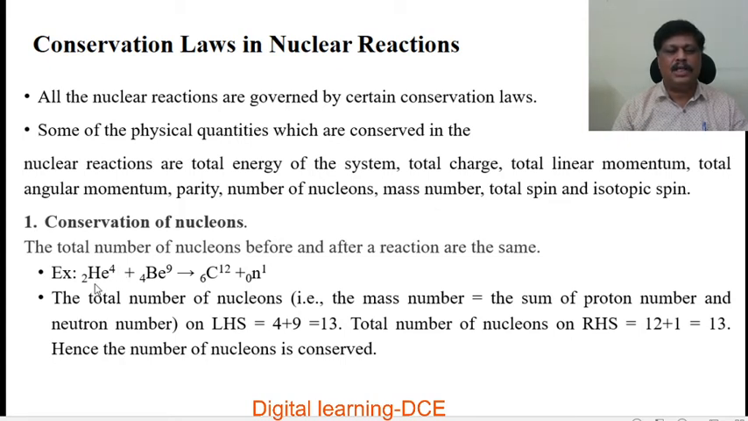Also the atomic number is conserved. 2 plus 4 is equal to 6, and 6 plus 0 is equal to 6. The total number of nucleons, that is the mass number, which is the sum of the proton number and neutron number on the LHS, 4 plus 9, is equal to 13. The total number of nucleons on the RHS, that is 12 plus 1, is equal to 13. Hence the number of nucleons is conserved in nuclear reactions.